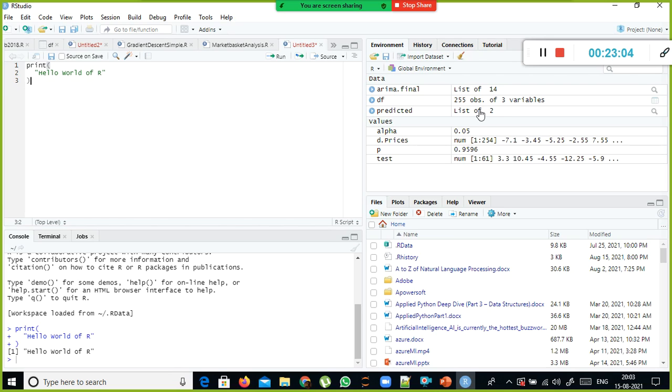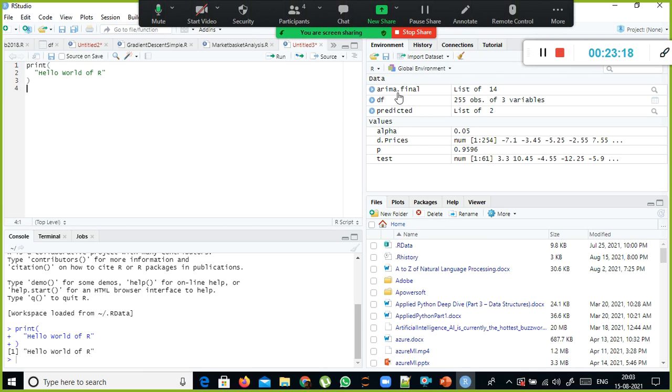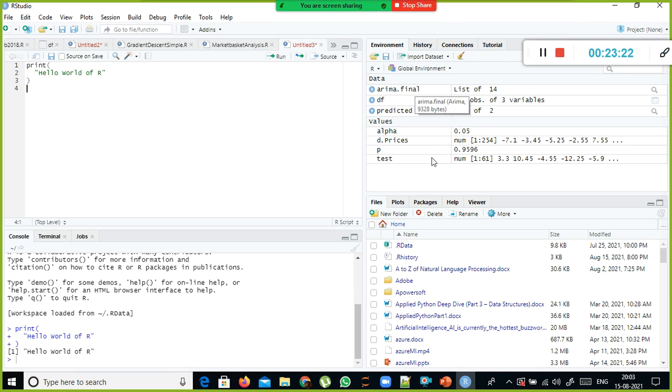That's when a guy by the name of McKinney developed the pandas package. Anyhow, the data frame in R is also a very popular one. All the variables, data frames or arrays that you used, and the data set related information, you can find in the environment section.